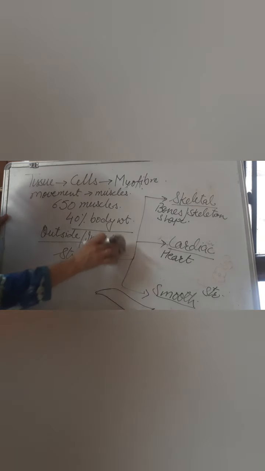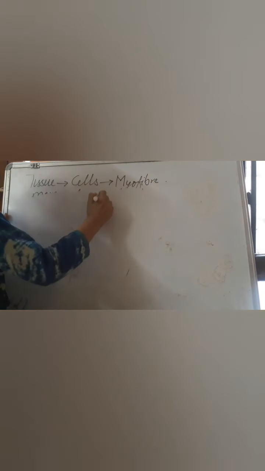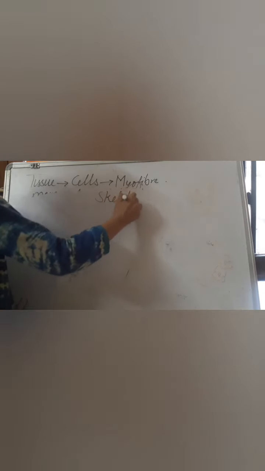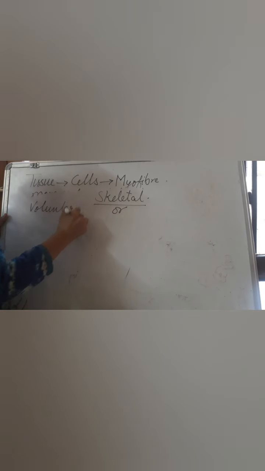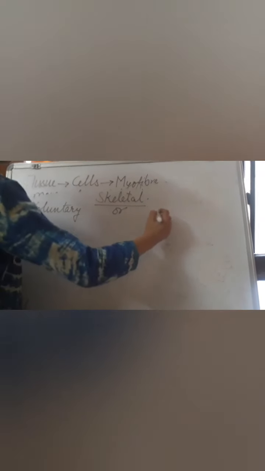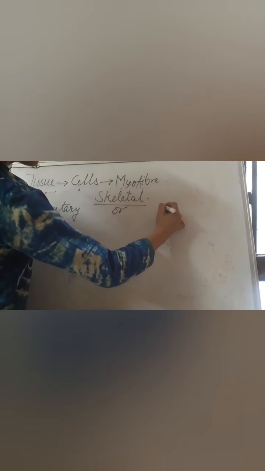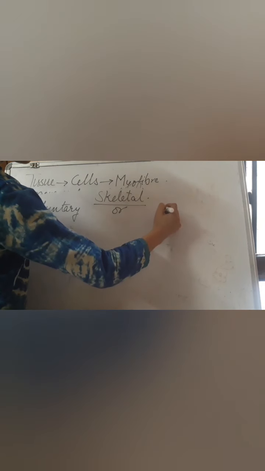Now we will be discussing each muscle one by one. The very first muscle is the skeletal muscle. It is also known as the voluntary muscle, and also it is called the striated muscle. As just now told you, according to appearance, according to their location, and according to their regulation, so it has got three names.